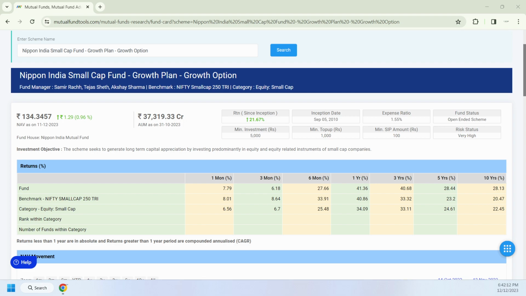If you're planning a mutual fund investment over a longer period, through SIP, a systematic investment plan, or a lump sum, it is going to generate some return. In this video, I'm going to talk about the Nippon India Small Cap Fund. It is one of the top performing funds in the category. I'm going to talk about the fund facts and how it gives such good results over a period of time.